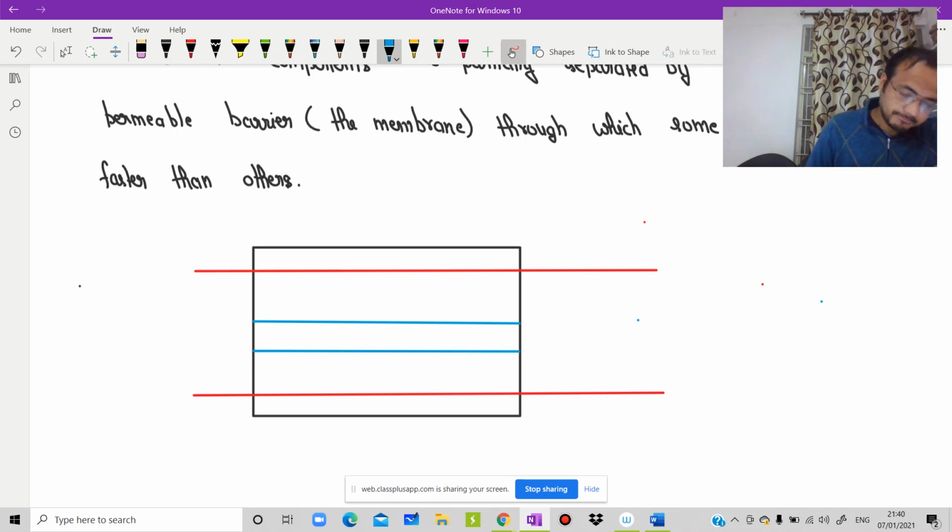Draw this diagram. Assume this one is the membrane.